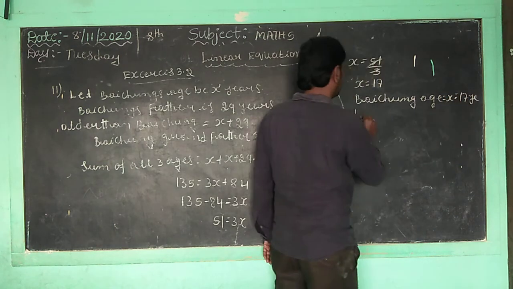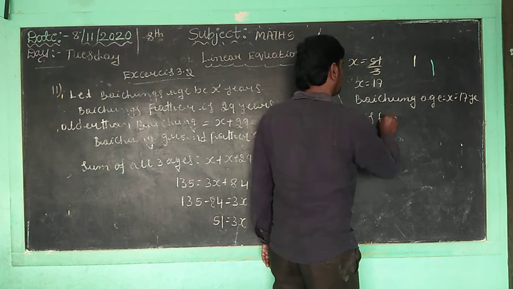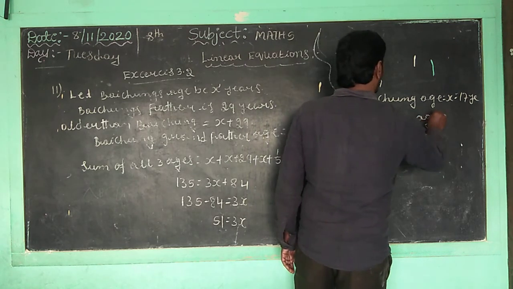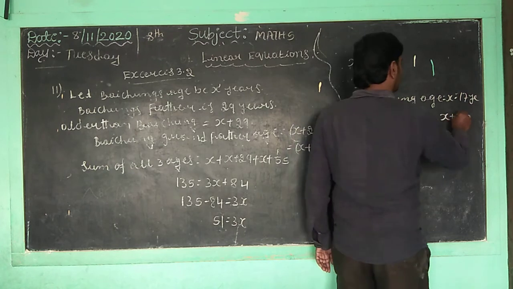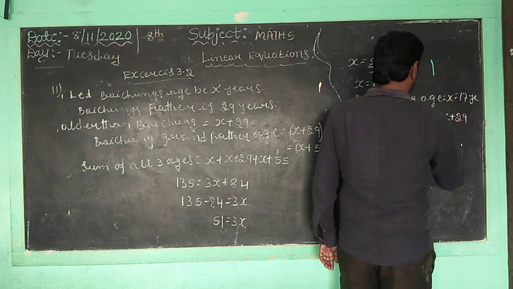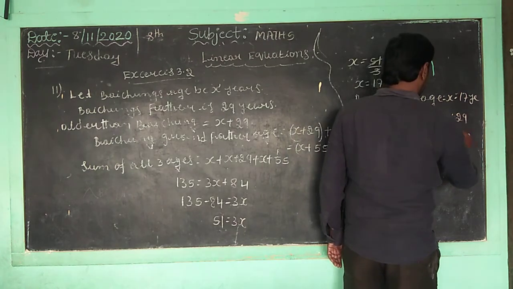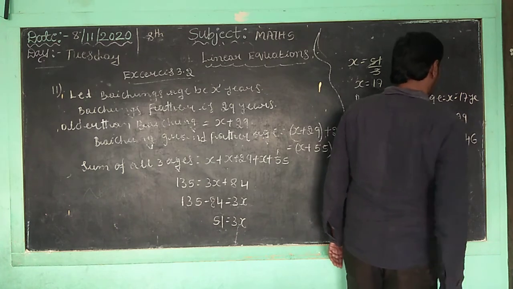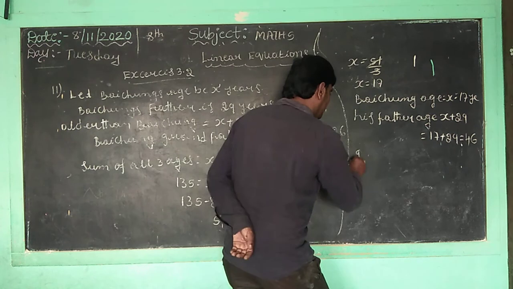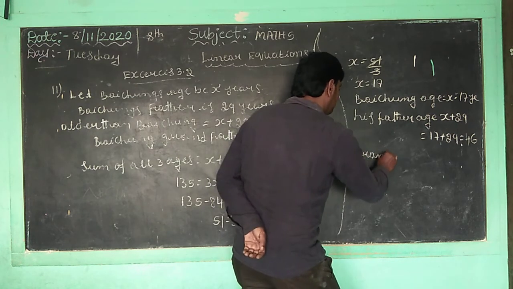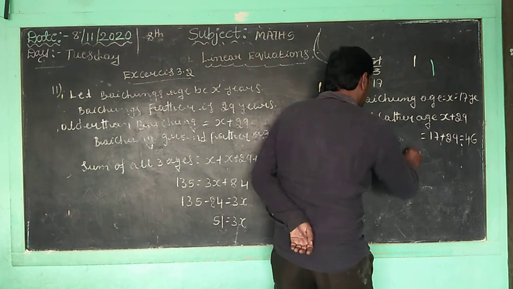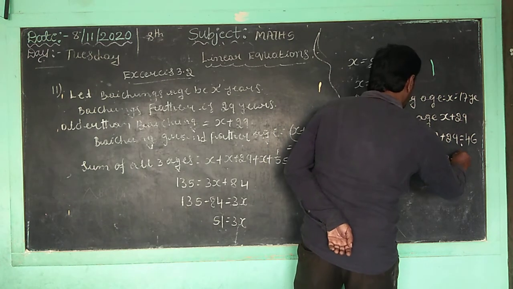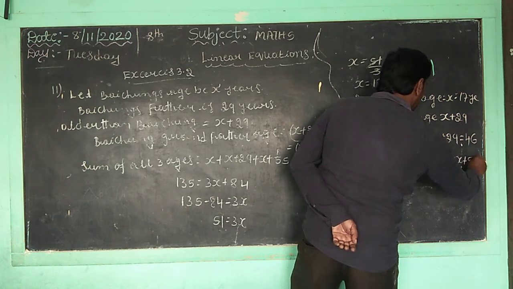His father is how much? X plus 29, correct? 17 plus 29, correct? Now according to that, 46 years. So grandfather is equal to x plus 55 years.